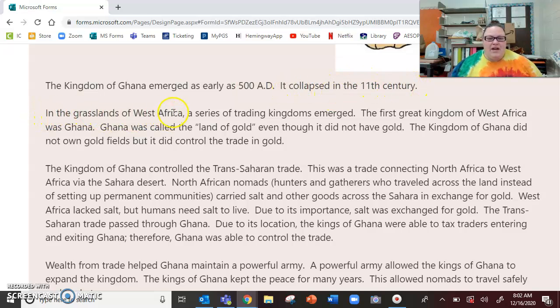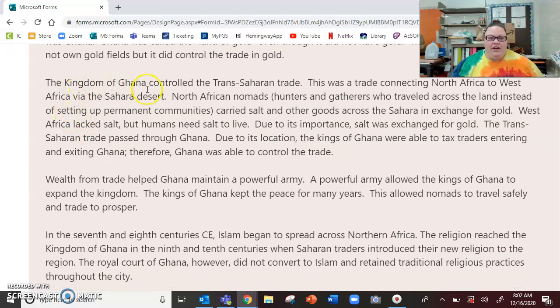In the grasslands of West Africa, a series of trading kingdoms emerged. The first great kingdom of West Africa was called Ghana. Ghana was called the Land of Gold, even though it did not have gold. The Kingdom of Ghana did not own gold fields, but it did control the trade in gold. The Kingdom of Ghana controlled the trans-Saharan trade. This was a trade connecting North Africa to West Africa via the Sahara Desert. North African nomads, hunters and gatherers who traveled across the land instead of setting up permanent communities, carried salt and other goods across the Sahara in exchange for gold.